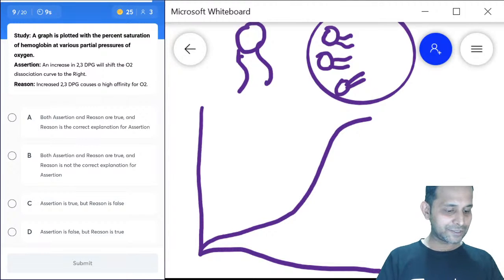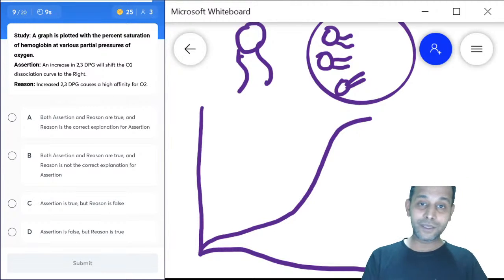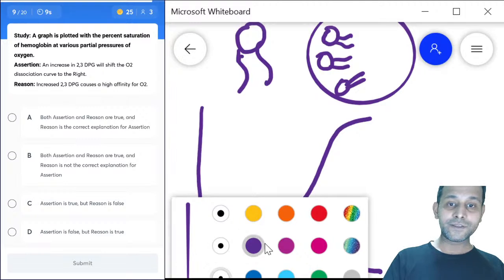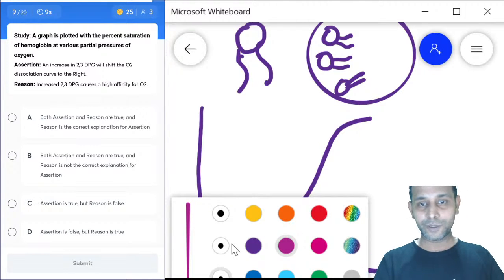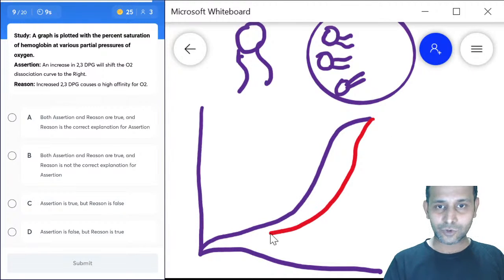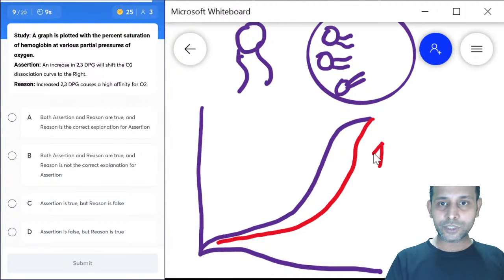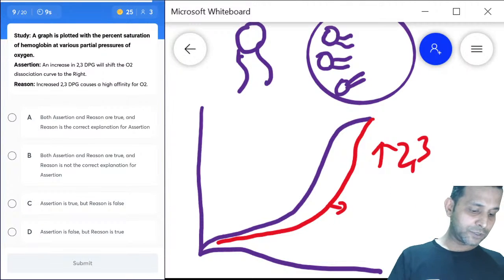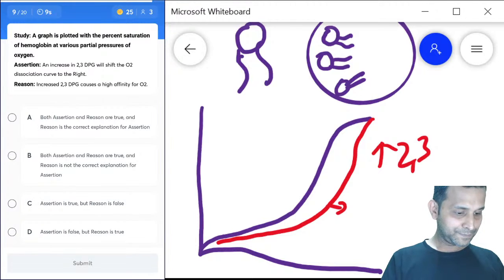What do you think is the right answer in this case? The curve is shifted to the right. Let me draw a right shift curve so that you will have an idea. What do you mean by a right shift curve? A right shift of the curve indicates decreased affinity of hemoglobin for oxygen. An increase in 2,3-DPG causes a right shift. So the best possible answer in this case will be